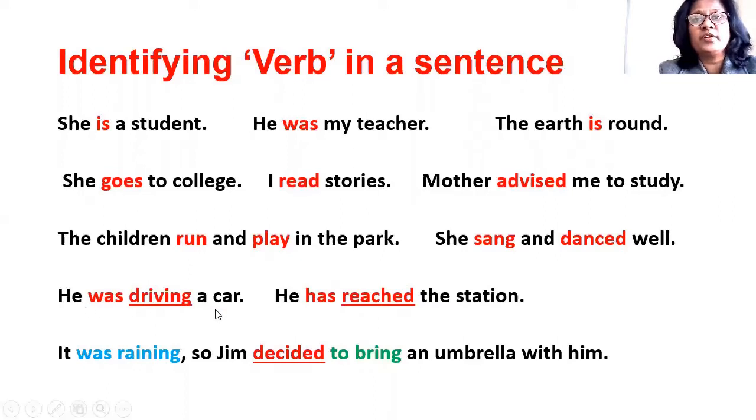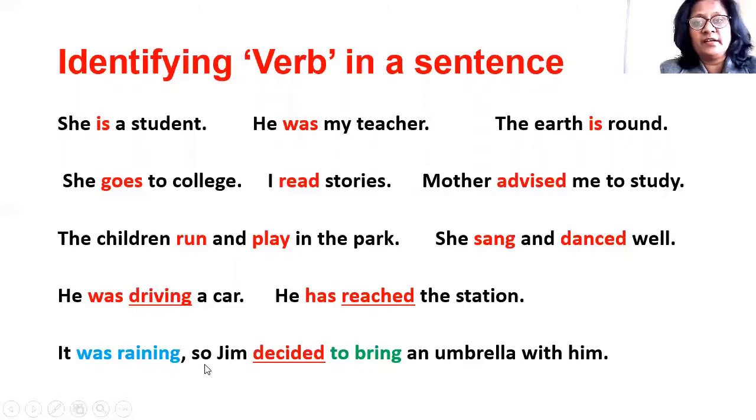He was driving a car. In this sentence, drive is the main verb and was is a helping verb, supporting the main verb drive to indicate the time of action. He has reached the station. Here the main verb is reach and has is a supporting verb, or helping verb, which indicates the time of action, and it is present perfect tense.